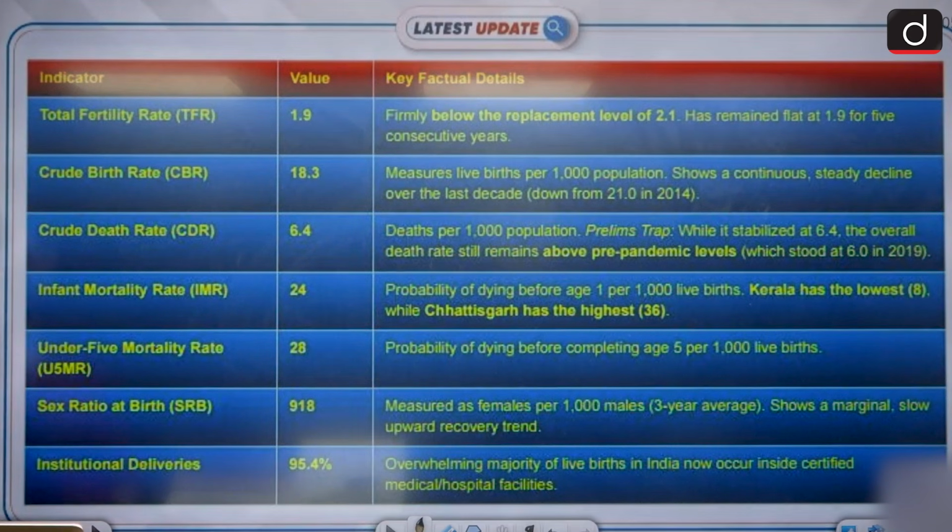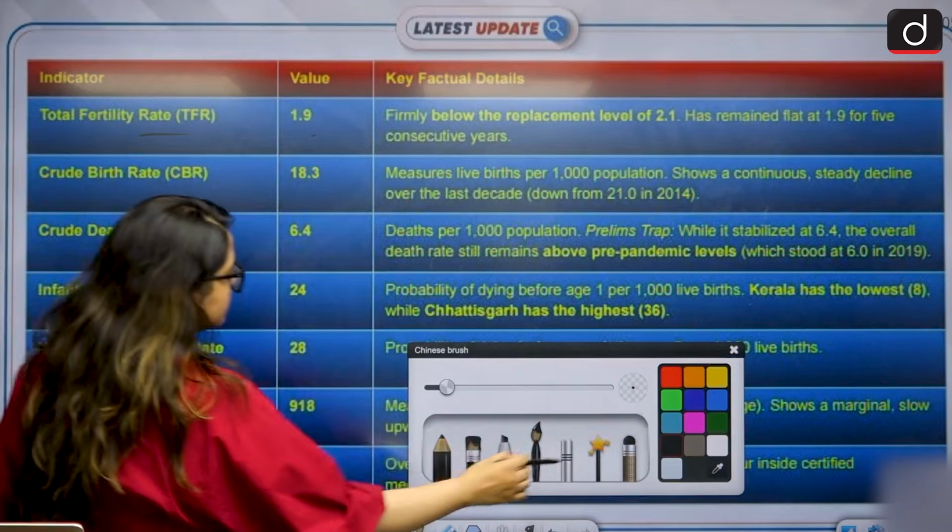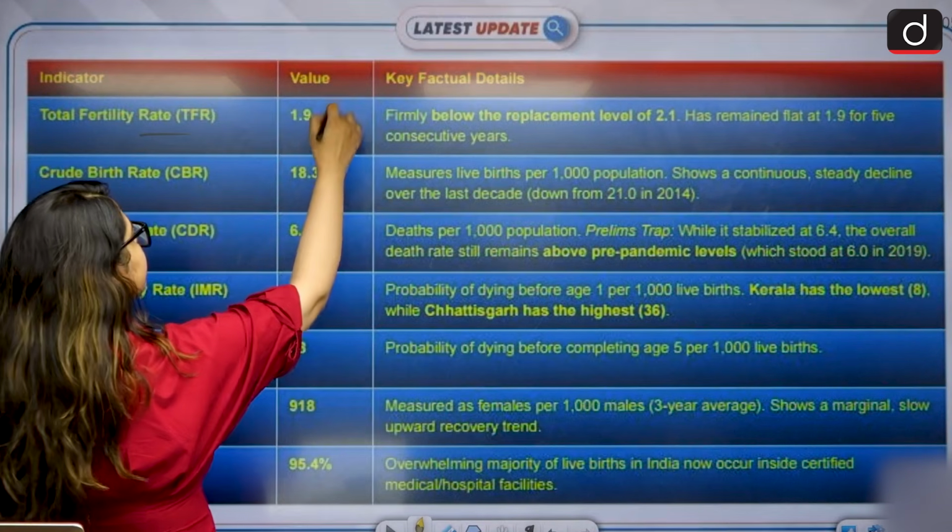Let's take a look at the data. We have our total fertility rate at 1.9 according to the SRS data.